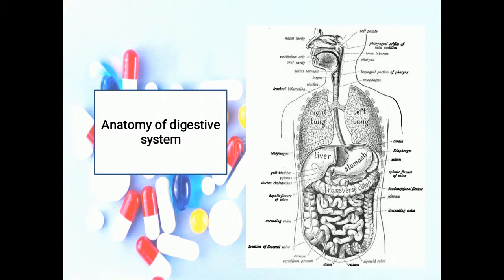The inner surface of each lip is attached to its corresponding gum by a midline fold of mucous membrane called the labial frenulum. During chewing, contraction of the buccinator muscles in the cheeks and orbicularis oris muscle in the lips help keep food between the upper and lower teeth. These muscles also assist in speech.